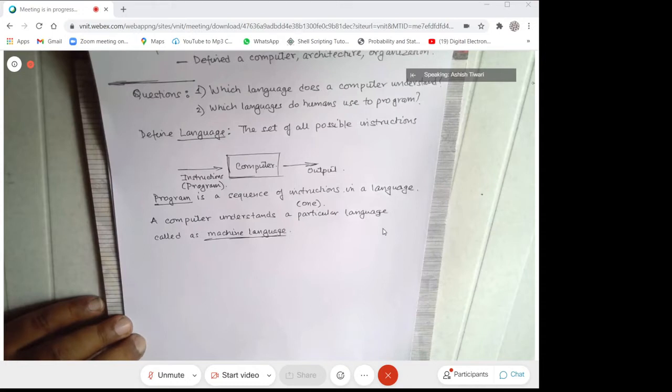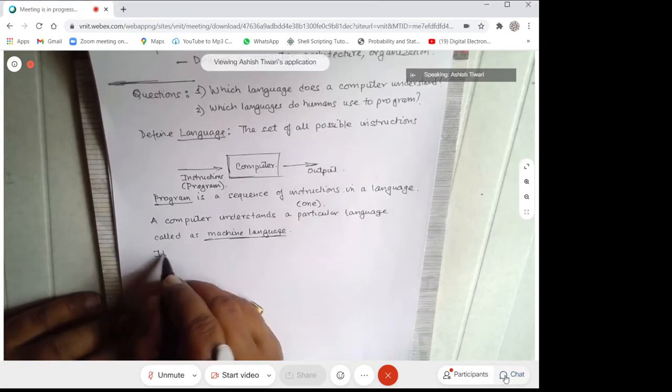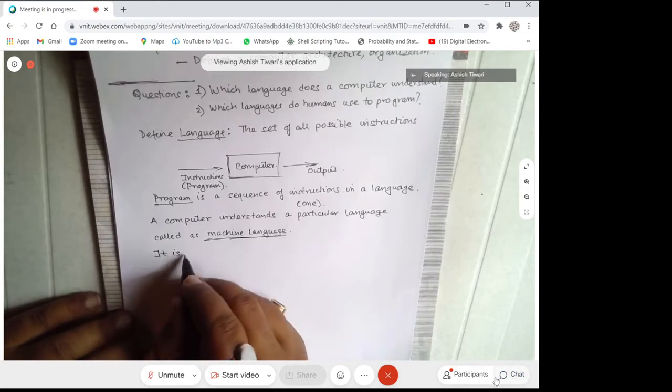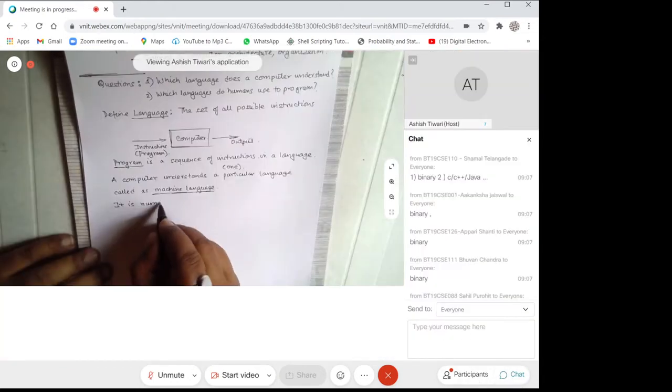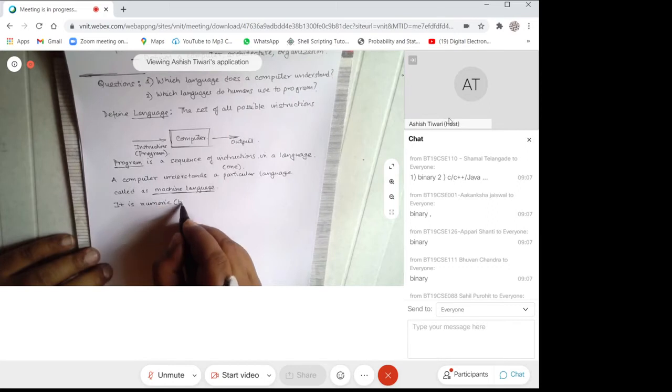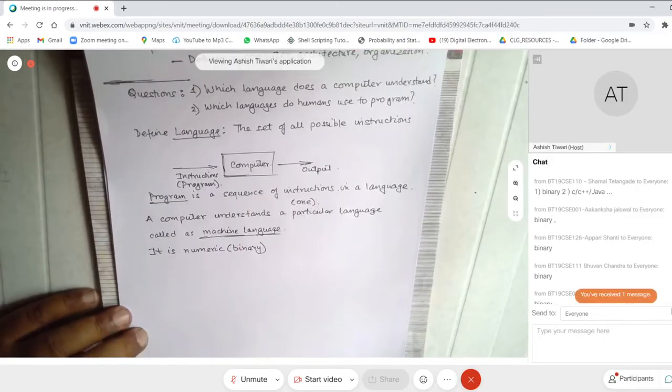Can somebody tell me why this machine language is binary or numeric? Why is it binary?